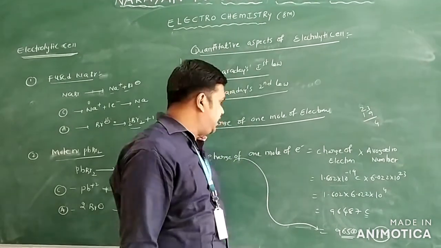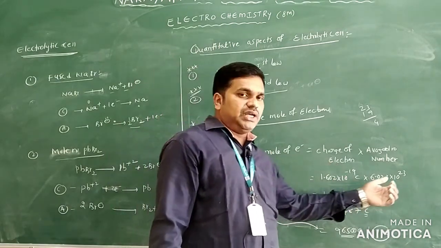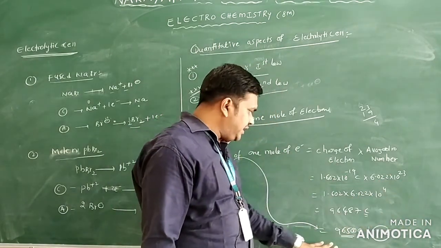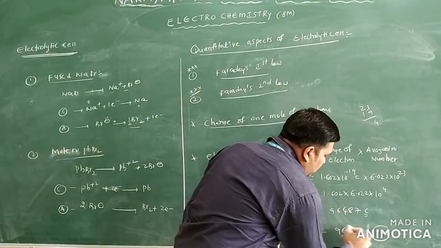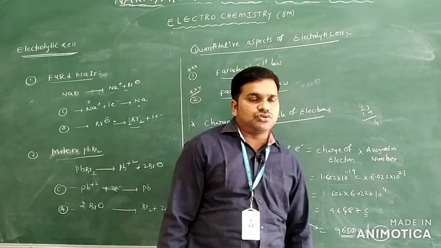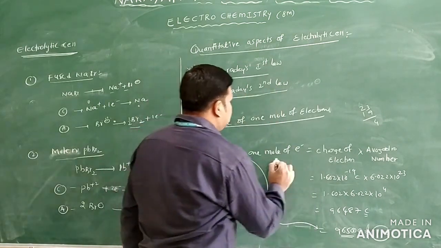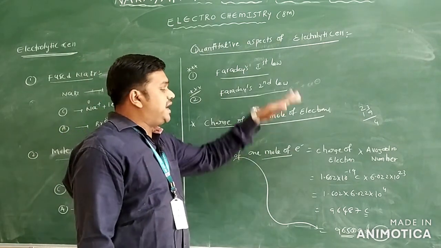So this is the charge of 1 mole of electron: charge of electron multiplied by Avogadro number. It is a very important value we use in Faraday's concepts.